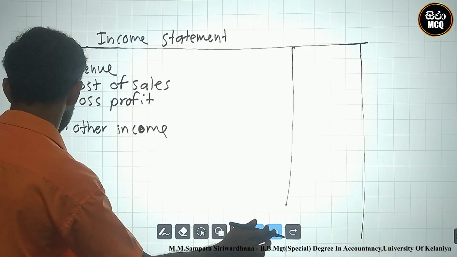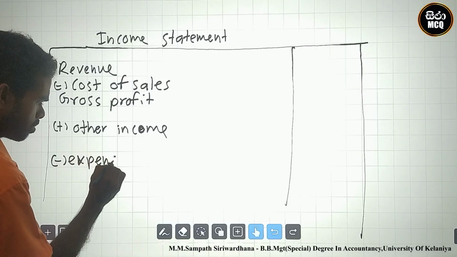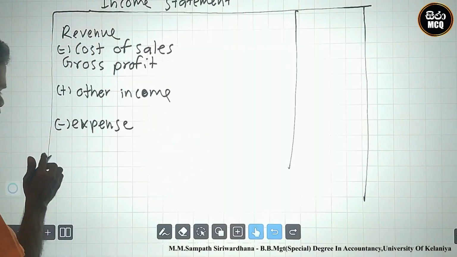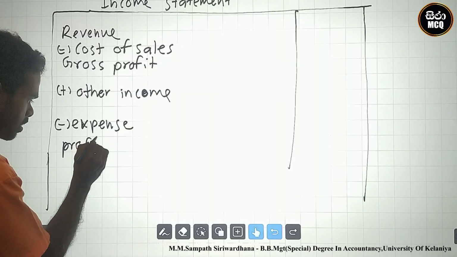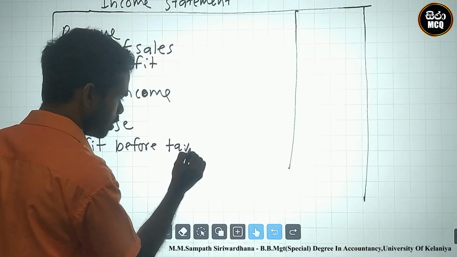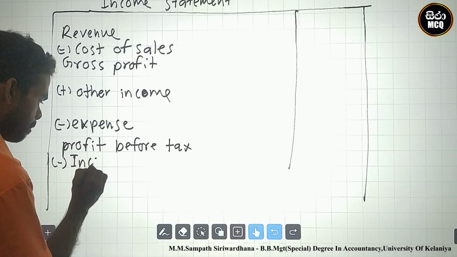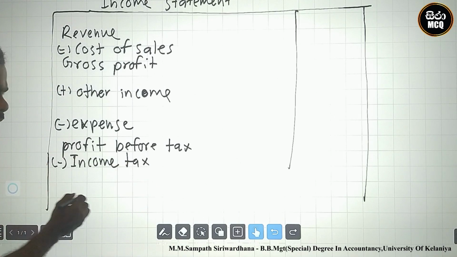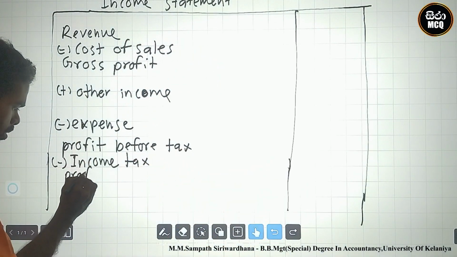This is a draft, so don't think about the taxes. I write it: profit before tax. After that we deduct income tax. The next one is profit for the period.